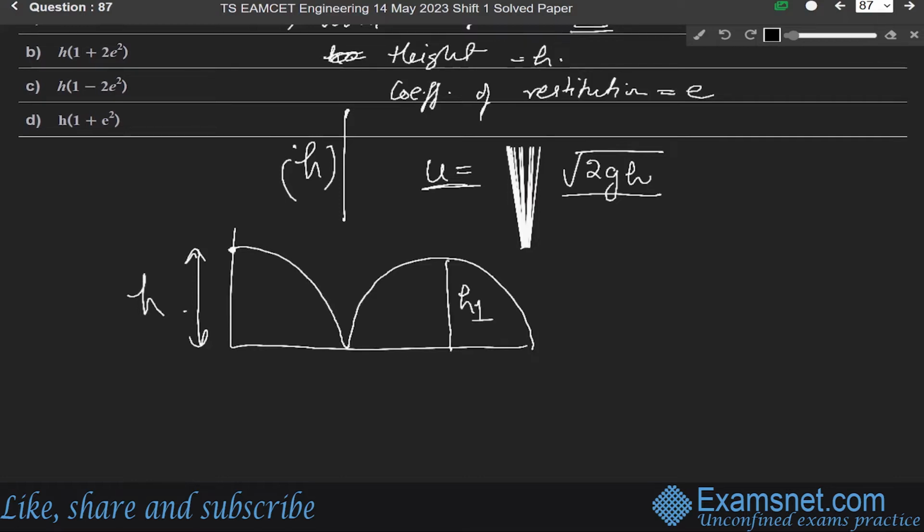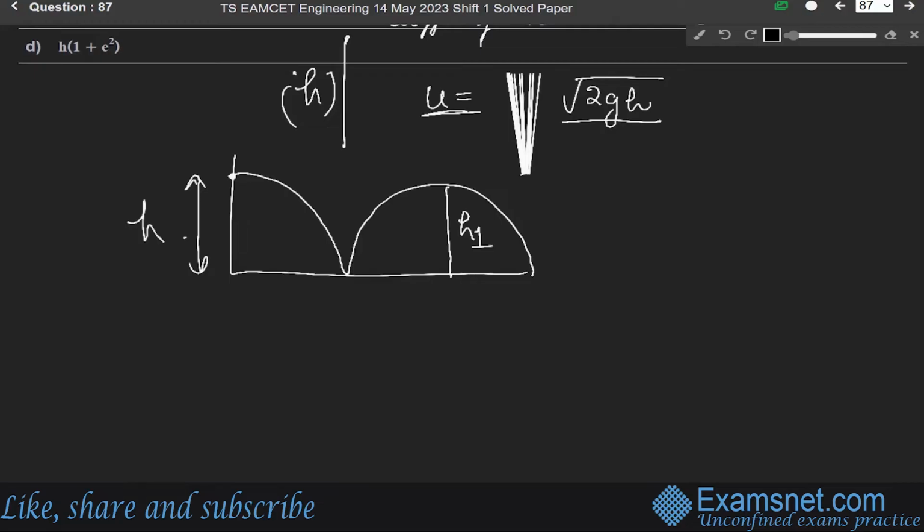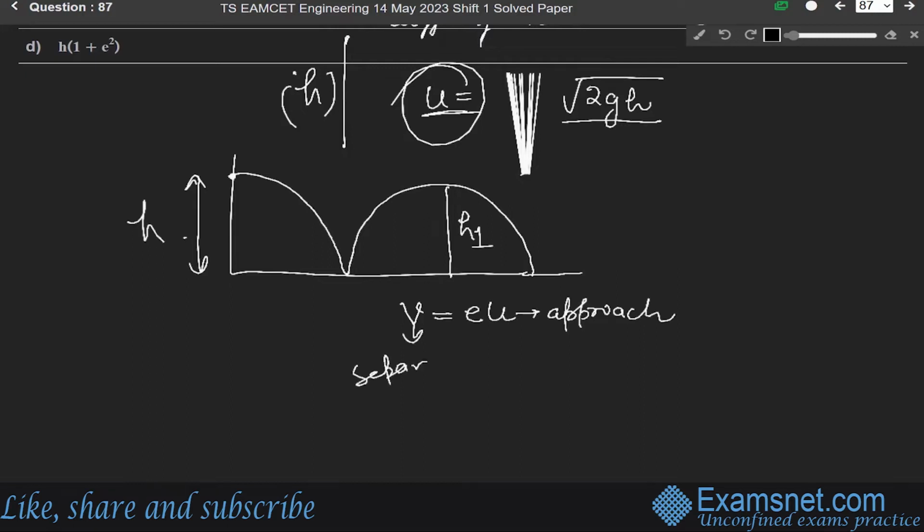If the collision on the floor is elastic, the ball will rebound like this with the same velocity, but the coefficient of restitution is e, and the velocity v will be less than this velocity u. So we write here v will be e into u. This v is the velocity of separation, and here u is the velocity of approach.